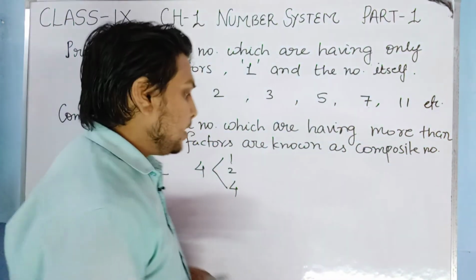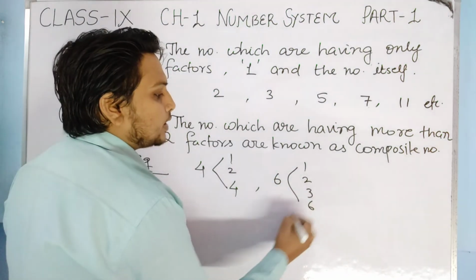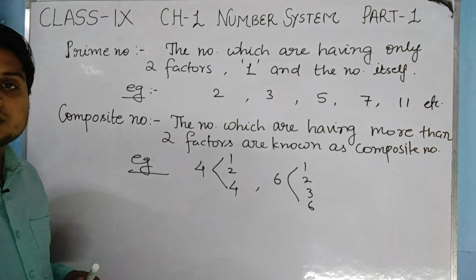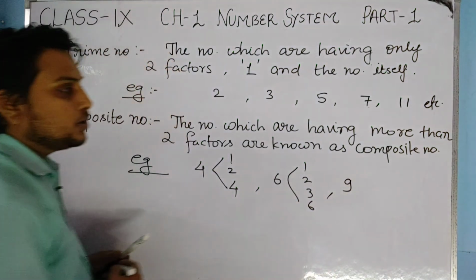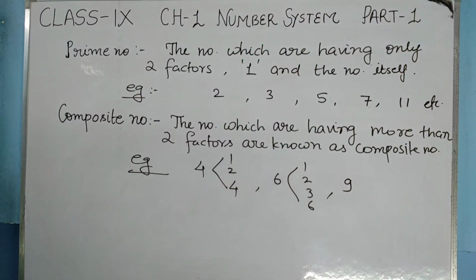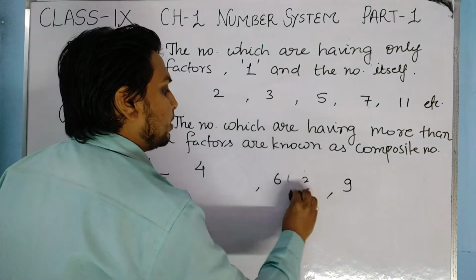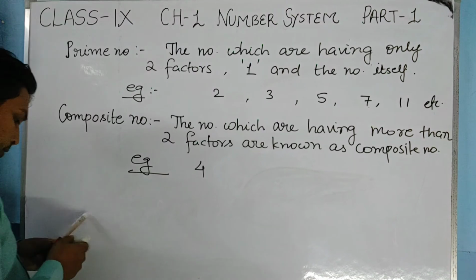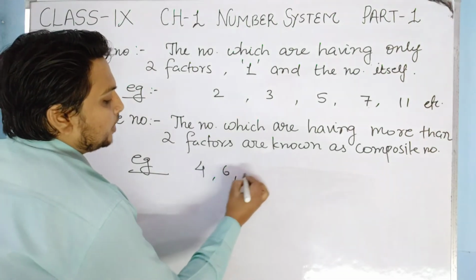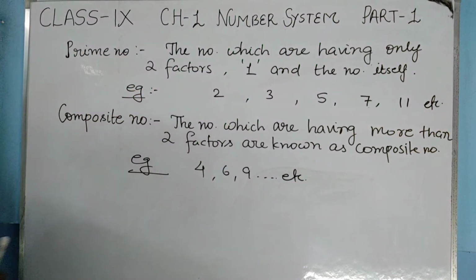And also you can see 6: 1, 2, 3, 6. All these are the factors of 6, so this is also a composite number. 9 is also a composite number. So these type of numbers which are having more than two factors are known as composite numbers. The examples of composite number are 4, 6, 9 and so on. So these are the examples of composite number.